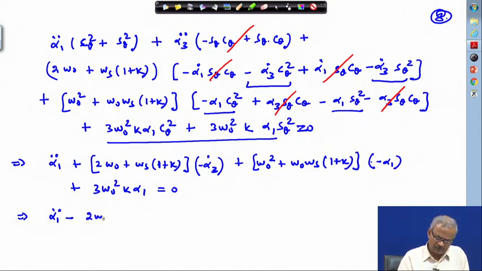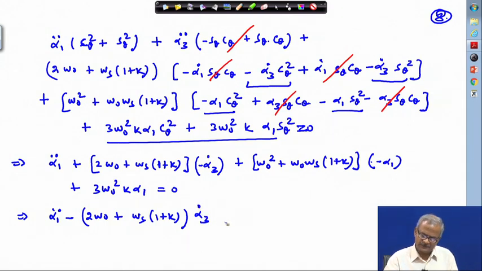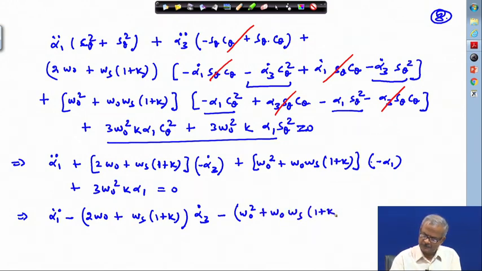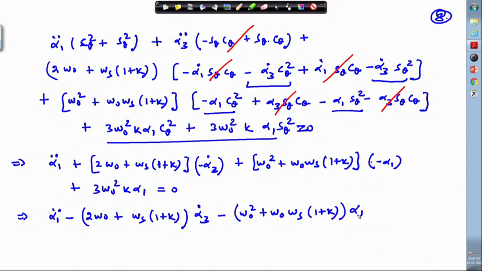So, minus 2 omega 0 alpha 3 dot, omega 0 alpha 1 plus 3 omega 0 square k times alpha 1, this equal to 0.